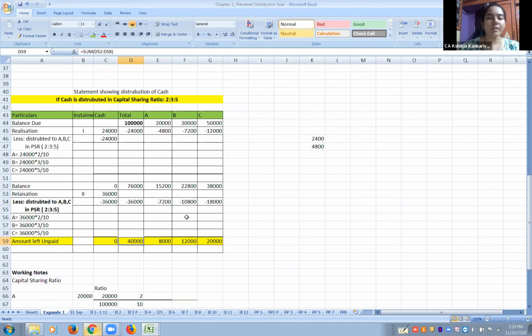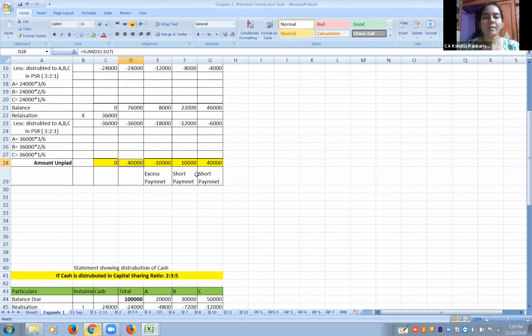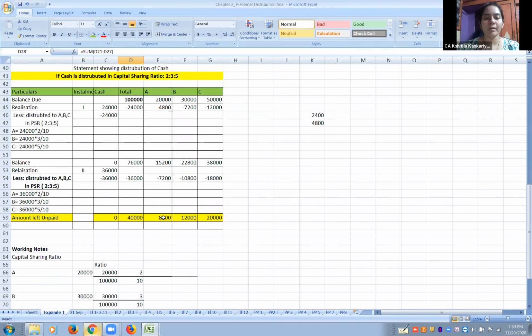So finally, what we see here is 40,000. Here also 40,000 was left, right? But there, somebody was getting more and somebody was getting less. Here it will not be like that. Here it will be equally distributed between all the partners in their capital ratio. Like out of 38,000, he has been paid 18,000. So how much has he been paid short? 20,000. Like that, he has been paid short 12,000 and he has been paid short 8,000. The loss is getting divided between all the partners. It is not that somebody gets more and somebody gets no loss at all. Everyone gets a loss based on their capital sharing ratio. So the amount left unpaid is 8, 12 and 20.